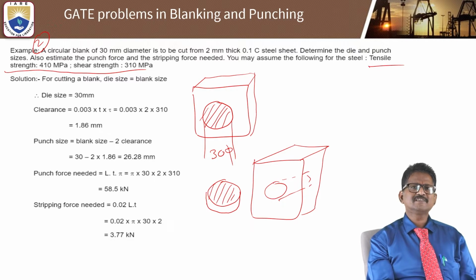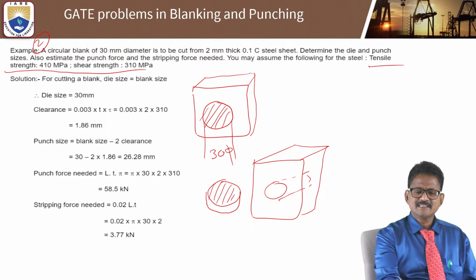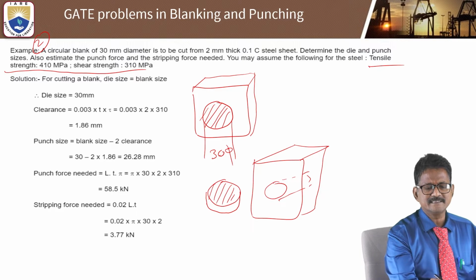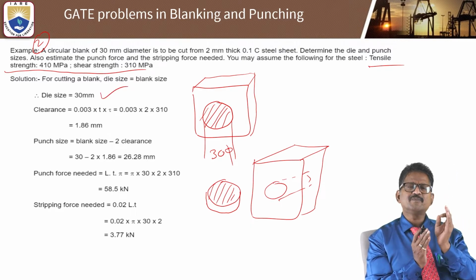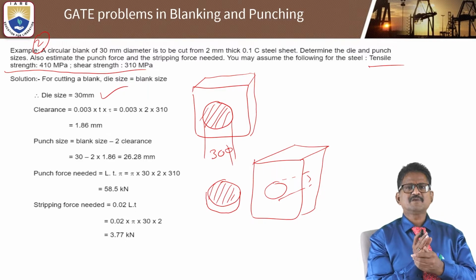What they have given: die size is given as 30 dia. So the die size is 30, and what is the clearance? Clearance is very important for certain types of material.